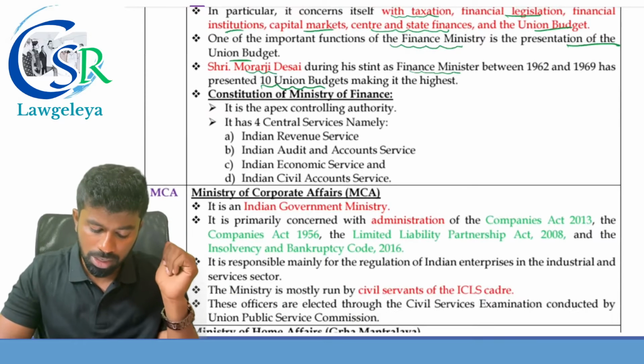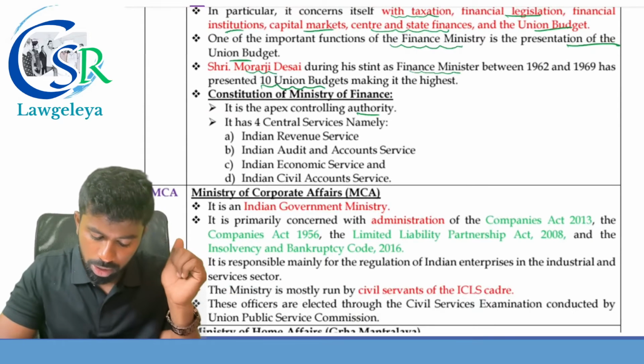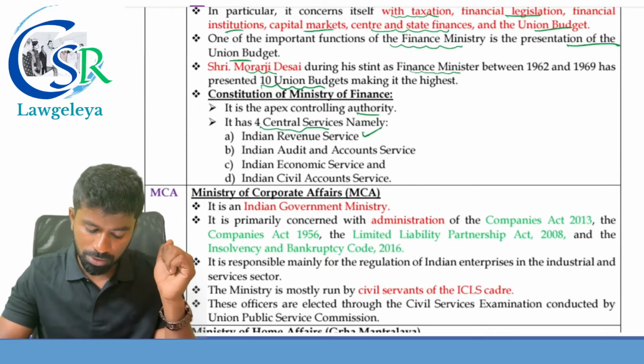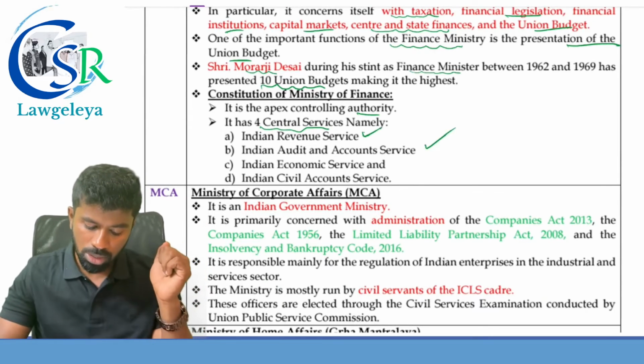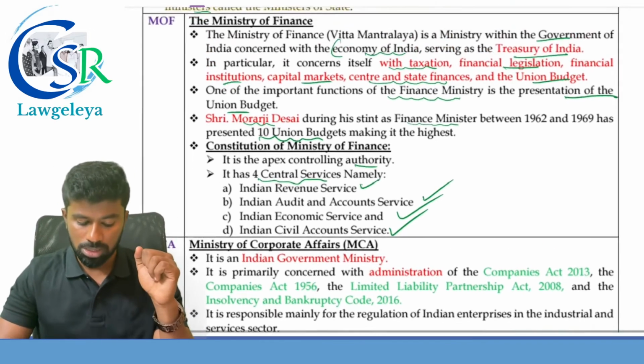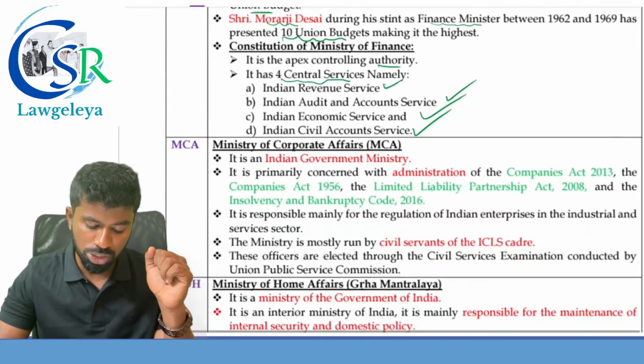Constitution of Ministry of Finance: it is the apex controlling authority. It has four central services, namely Indian Revenue Service, Indian Audit and Account Service, Indian Economic Service, and Indian Civil Accounts Service. So these are the provisions with respect to our Ministry of Finance.